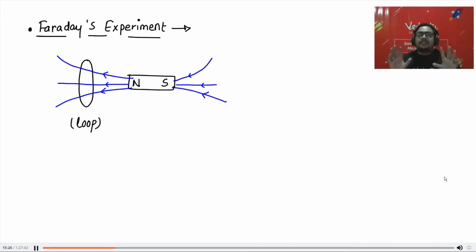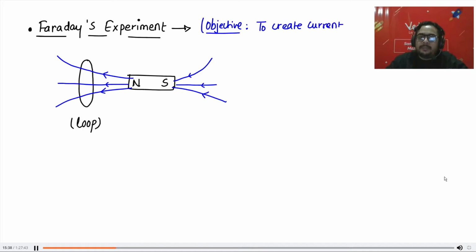Always remember the objective. What was the objective of the experiment? The objective of the experiment was to create current using magnetic field. One thing I'll tell you all: instead of writing in the chat box, don't waste time writing anything. Just tell me yes or no, and if you have doubts, write those doubts. So the objective is to create current using magnetic field.